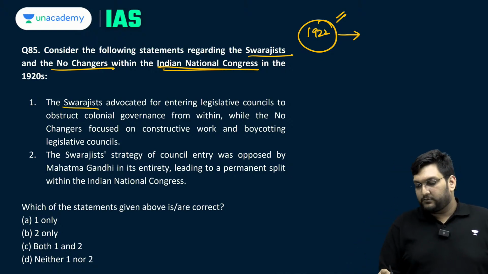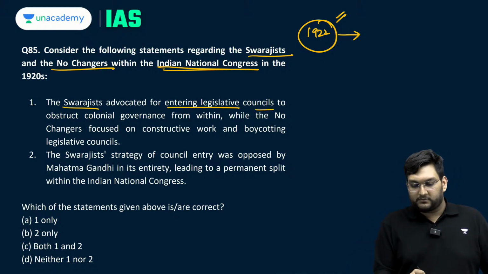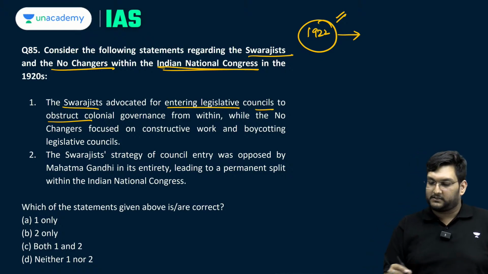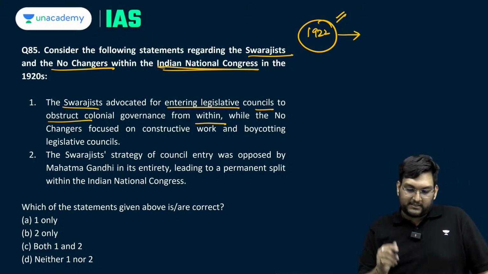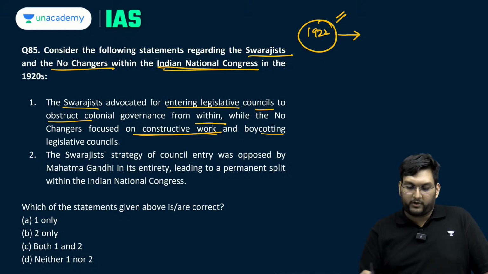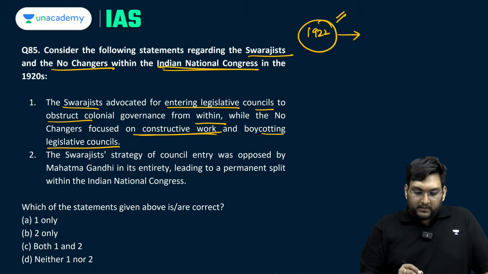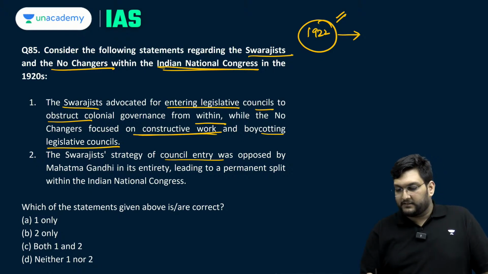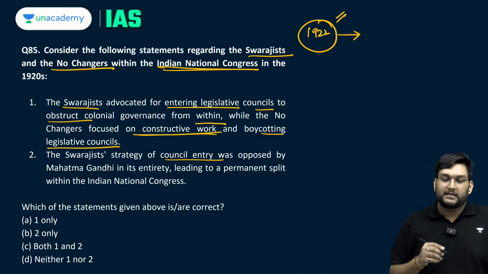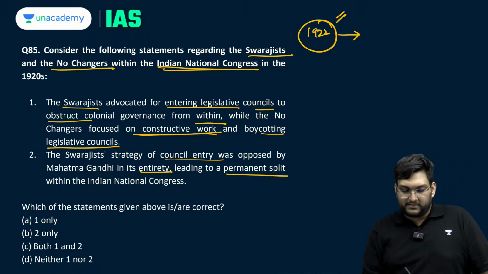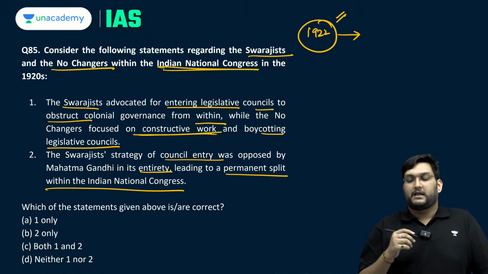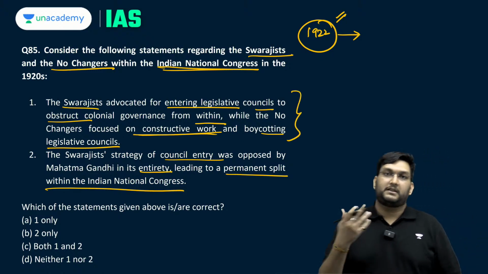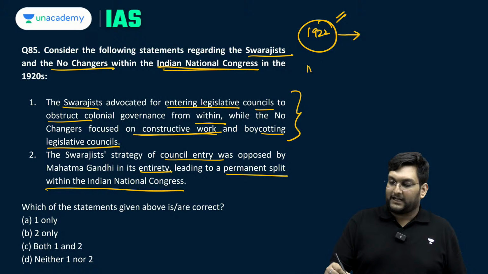The Swarajist advocated entering the legislative councils to obstruct colonial governance from within, while the no changers focused on constructive work and boycotting the legislative councils. The Swarajist strategy of council entry was opposed by Mahatma Gandhi in its entirety, leading to a permanent split within the Indian National Congress. Now again, if you know the Swarajist no changer issue, you would know that under the